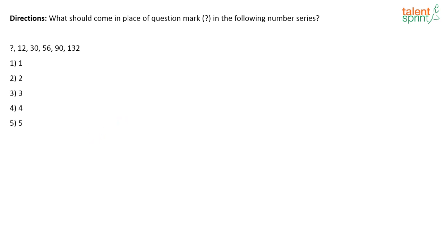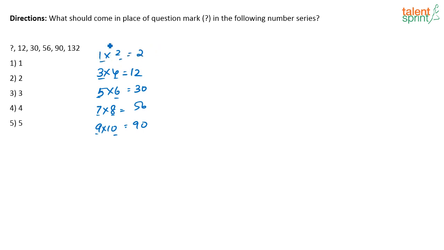So what will be the answer here? Question mark, 12, 30, 56, 90, 132. The logic here is 3 4s are 12, 5 6s are 30, 7 8s are 56, 9 10s are 90. So basically 3 4, 5 6, 7 8, 9 10. So what will come here? 1 2. So 2 is the answer that you are looking for. The correct answer will be option 2.